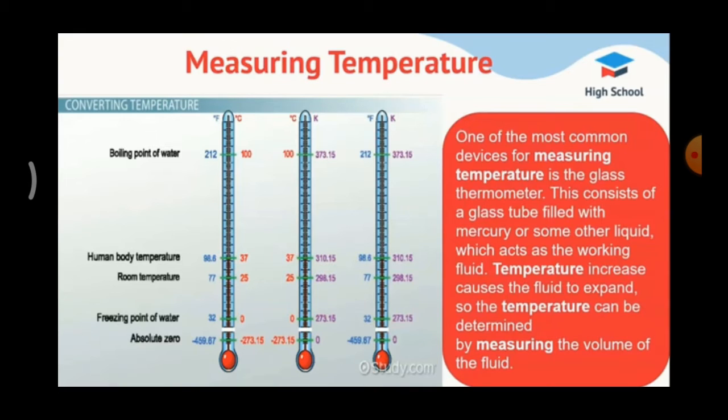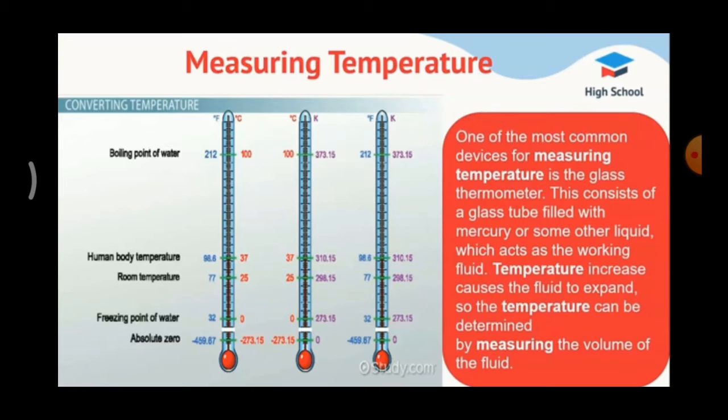So what is mean temperature? Average of maximum and minimum temperature is called mean temperature. Diurnal range of temperature is the difference between maximum and minimum temperature of a day. For that one particular day, what is the difference between maximum and minimum temperature? This is called diurnal range of temperature.